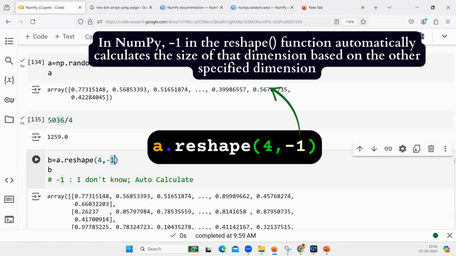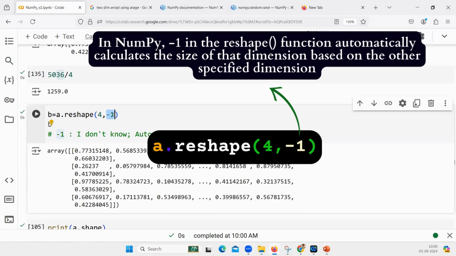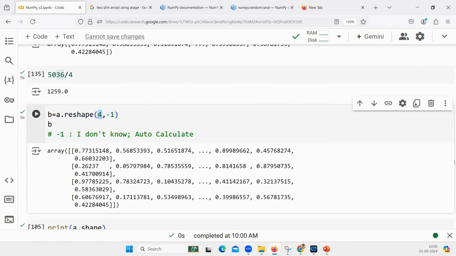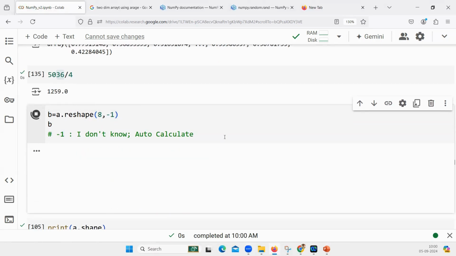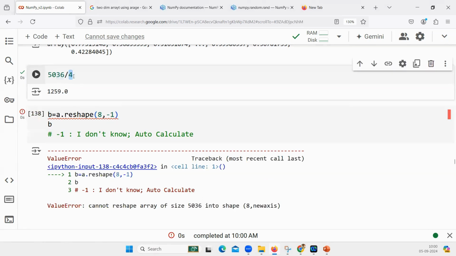I do not know these dimensions. You do the auto calculation. So what will it do? It will automatically calculate this and try to reshape it. So if I execute this, even though I said -1, it will do the job for me. Let's say if I say 8 here, is this going to work? Yes, sir, it says there is an error because it is not divisible by 8.